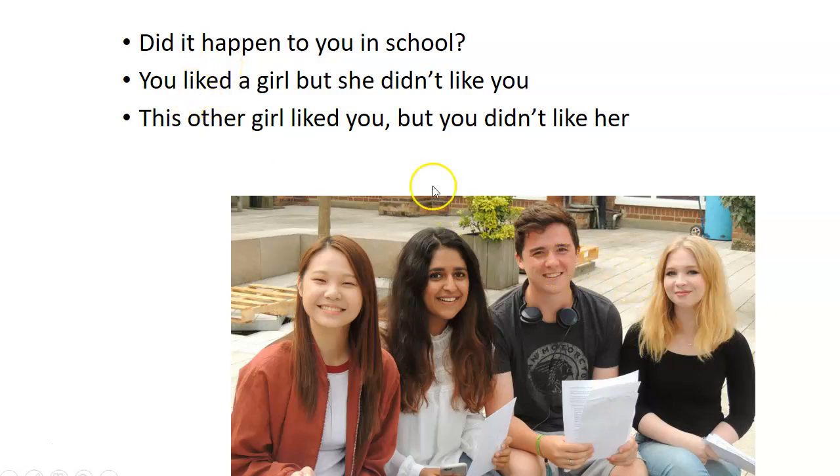The situation is you like a girl, but she didn't like you, and this other girl liked you, but you didn't like her. Did this happen to you? Or maybe you like a person, but this person doesn't like you, or this other person likes you, but you are not interested in this person. Well, if it happened to you, you must have two names. Two names. One person that you like and one person that likes you, but you are not very interested in this person.